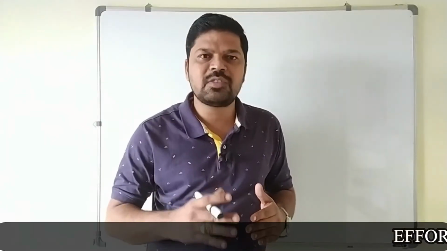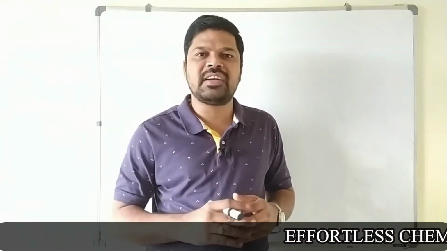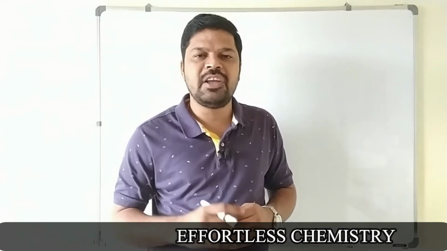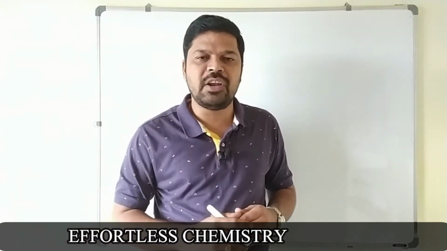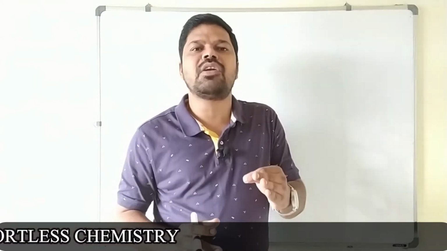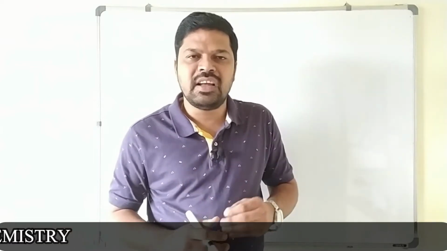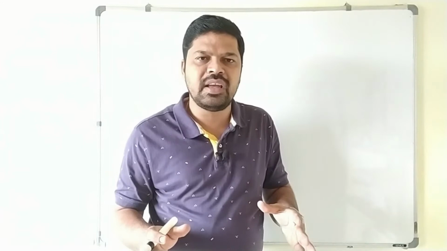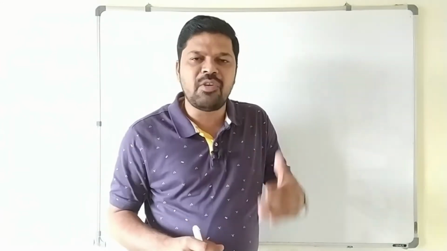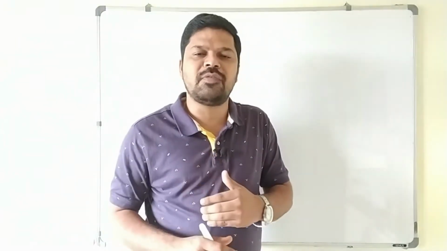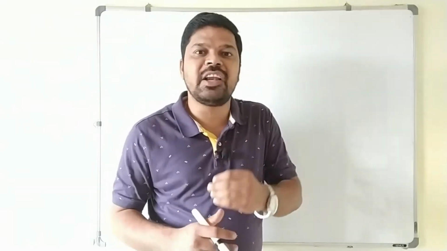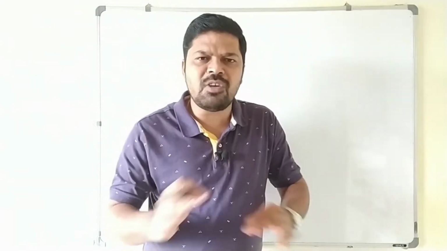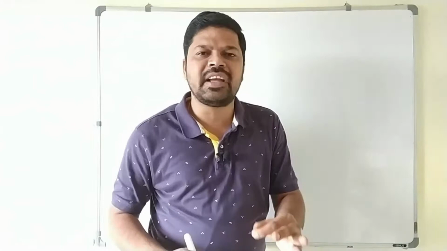What is electrolysis? What are the factors affecting electrolytic conductance? What is anion liberating capacity? What is the standard reduction potential value? How to remember the most important electrochemical series in the electrochemistry topic, based on which you can solve a number of questions in this topic. And what are the products obtained at anode and cathode? How to decide the products of electrolysis using inert electrode and reactive electrode. For all these questions you will get a super trick in this video.